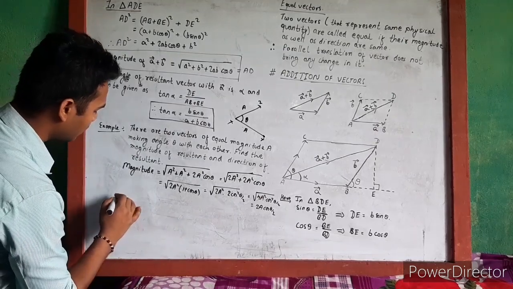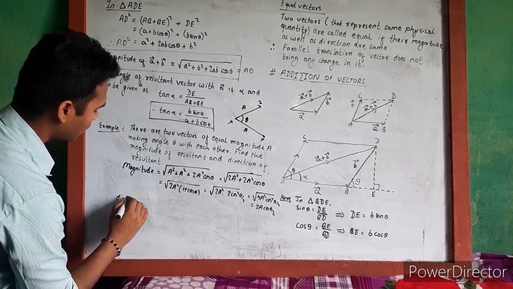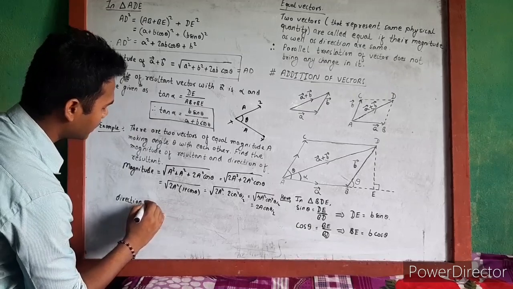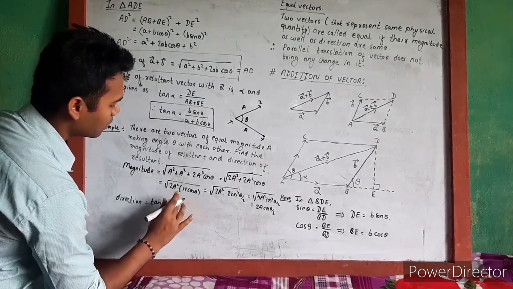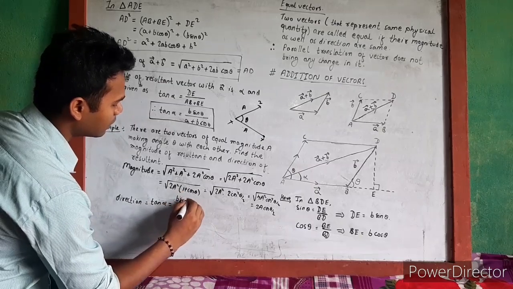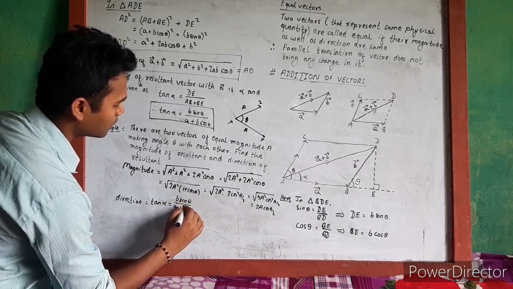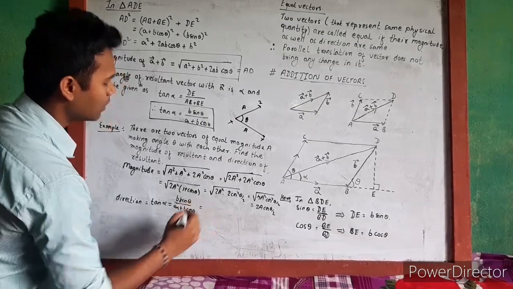Now, the direction of the resultant can be given as tan alpha equal to, the formula is B sin theta divided by A plus B cos theta.